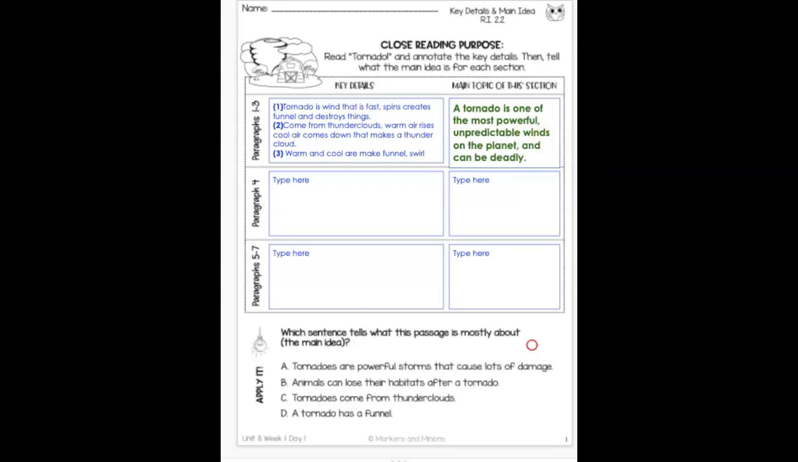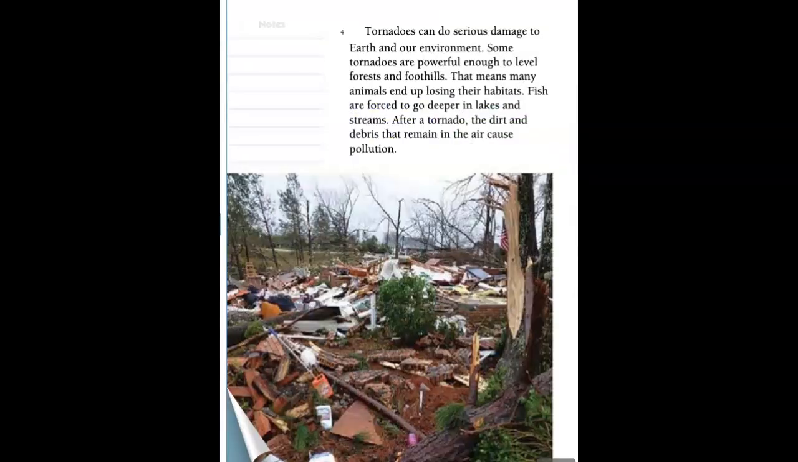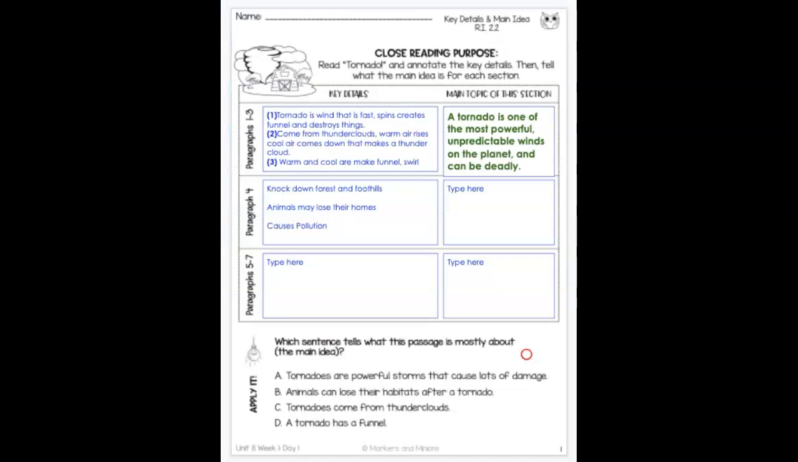Great job. All right, now let's go ahead and go to paragraph 4. Paragraph 4 is on page 8, and it starts off with, tornadoes can do serious damage to Earth and our environment. Some tornadoes are powerful enough to level forests and foothills. That means many animals end up losing their habitats. Fish are forced to go deeper in lakes and streams. After a tornado, the dirt and debris that remain in the air cause pollution. As I look at this paragraph, it has a lot of information in it, and I can also look at the picture to gather some information.